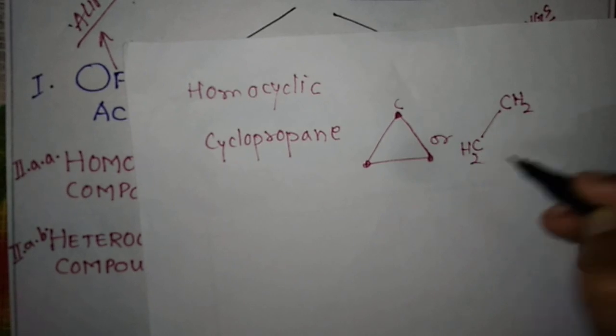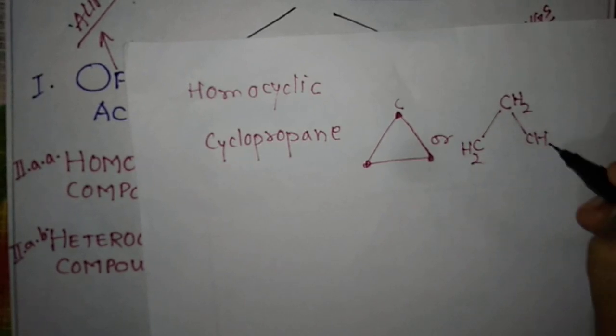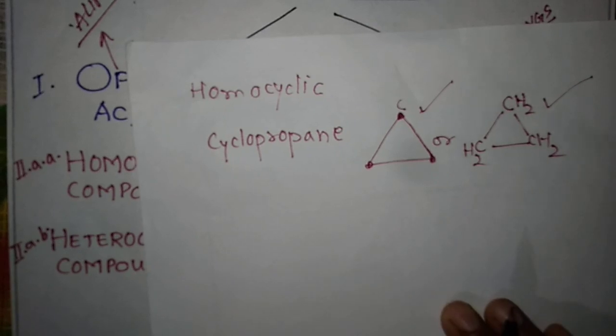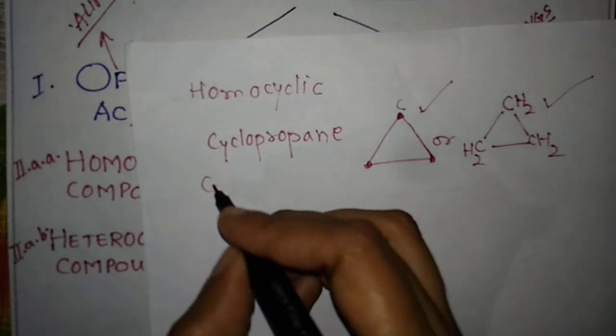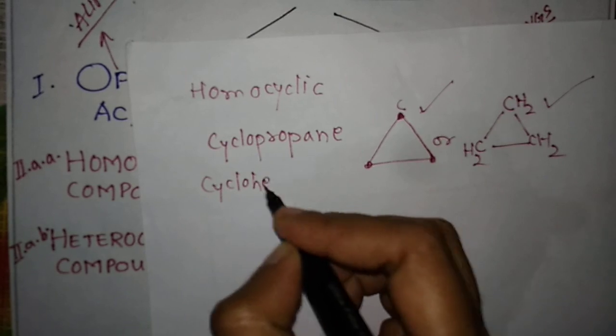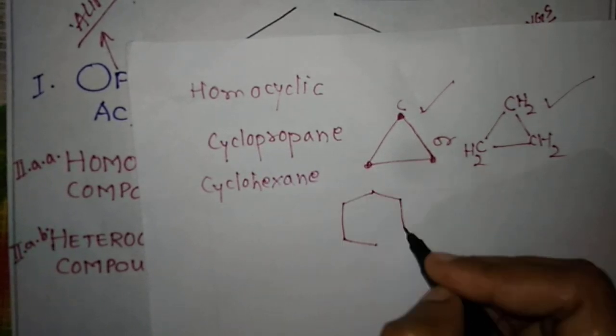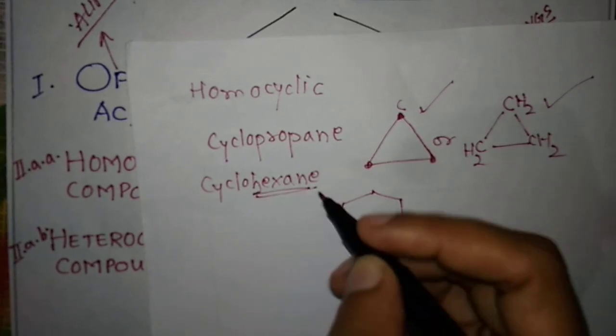We can write it like this also, no problem. This is the bond line formula and this is the structural way to represent. Similarly, there are many more, like cyclohexane. In cyclohexane you will again get a cyclic ring, but there will be 6 carbon atoms because it is saying hexane. Hexane means 6 carbon atoms.